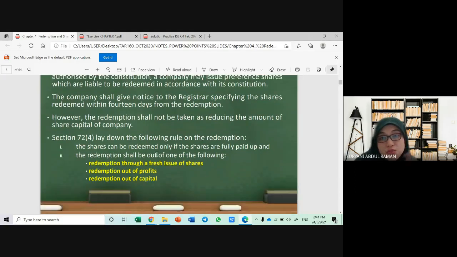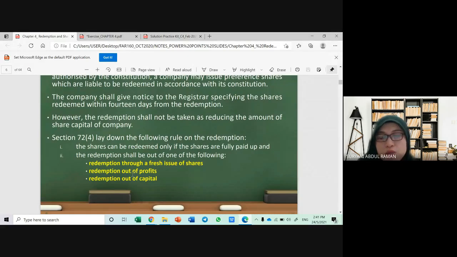Once you redeem, you must replace it back. So how to replace it back? You may replace it through a fresh issue of shares. You may replace it out of profit, or you may replace it out of capital. But out of capital is not to be tested here. So it's either these two, or yang ketiga is by combining method 1 and method 2.